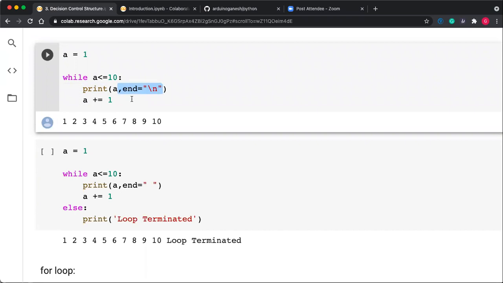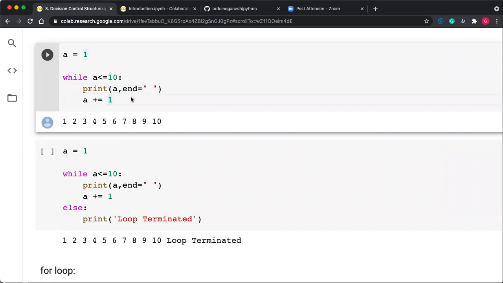It is similar to the println statement in Java. So here print is nothing but your println statement, but you can modify that last character also. Here I'm modifying the last character as a space instead of the \n. So after a, print a space, and a is incremented by 1.